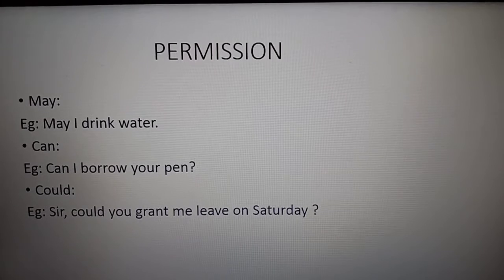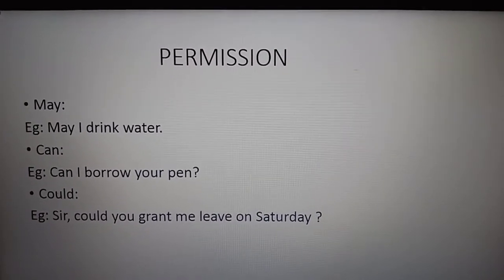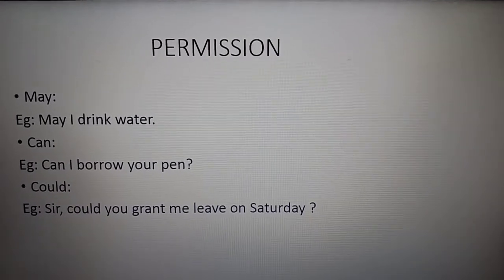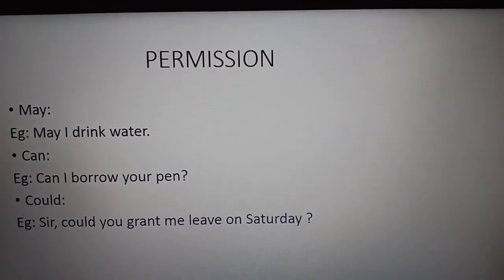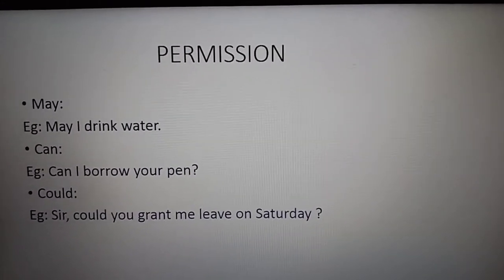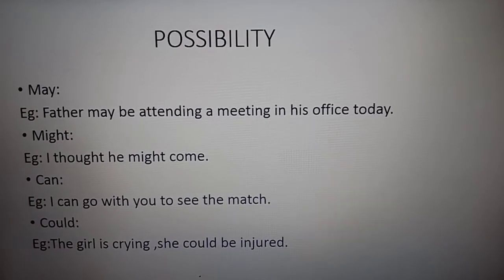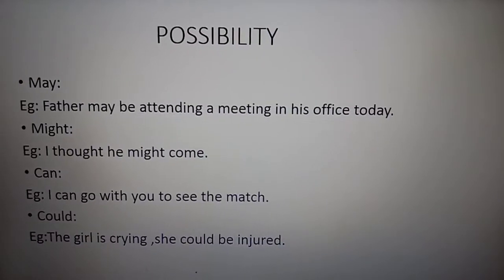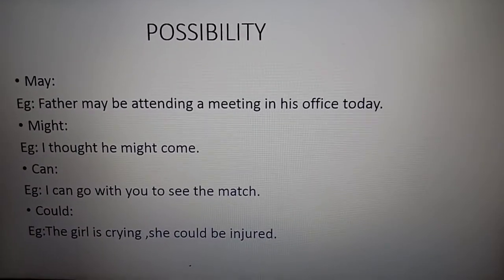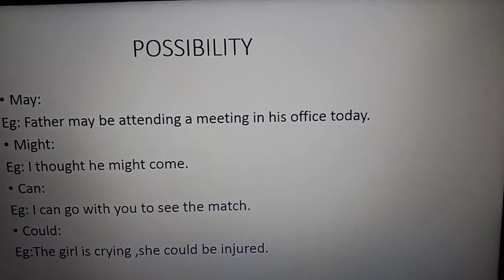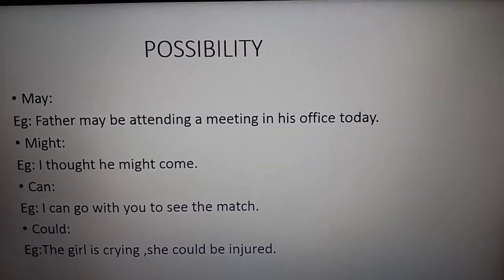So the same thing can be used for different uses, but you have to see that it changes as per the attitude, intention and mood of the speaker. Got it? Permission it is. Now the next one, may. As just now we have seen as a permission, it can also be a possibility. Possibility means which is not sure. For example, children, we say that it may rain today. It may rain.